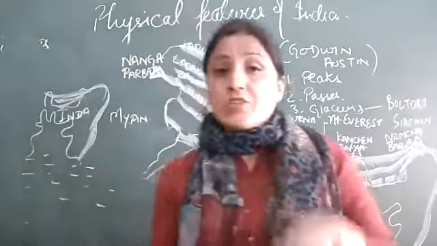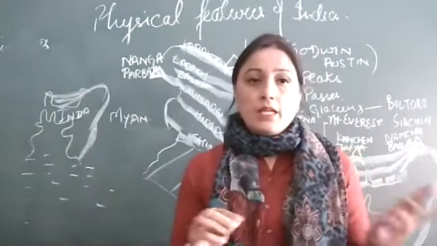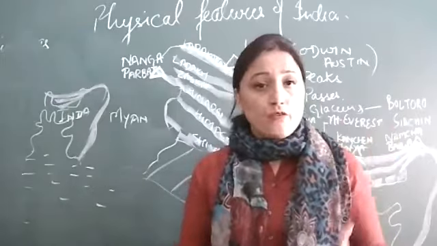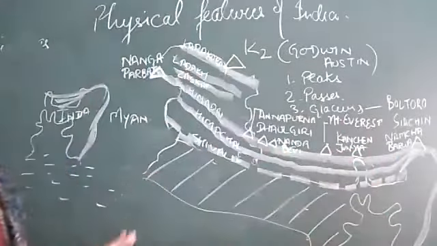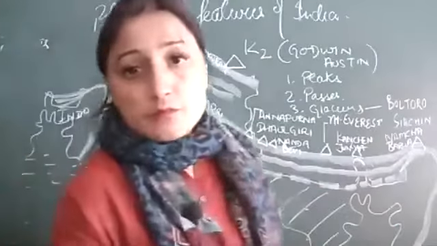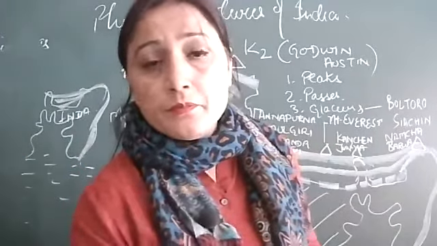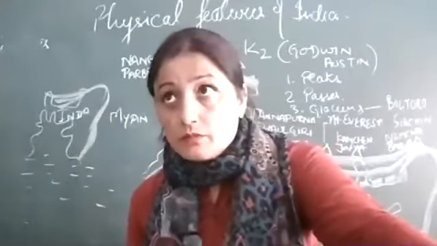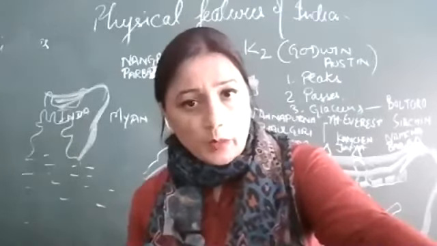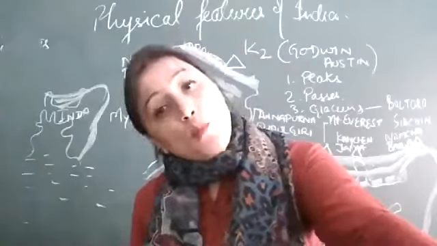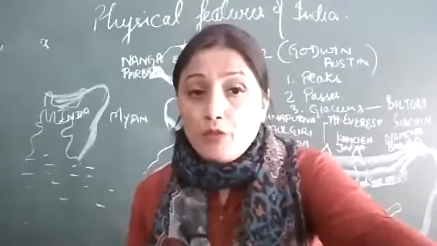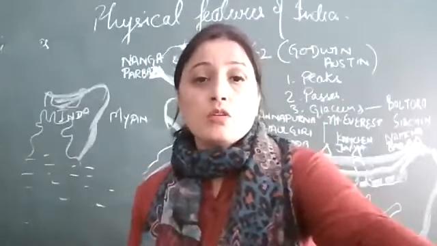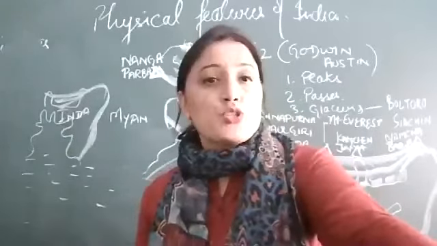They submerge, go under the water, disappear under the Bay of Bengal, and then all of a sudden they reappear in the form of which island group we have in the Bay of Bengal? Which island group? Yes, Andaman and Nicobar Islands. So it reappears in the form of the Andaman and Nicobar Islands. What does it mean? Andaman and Nicobar are actually submerged mountains, Himalayas under the ocean, under the Bay of Bengal.